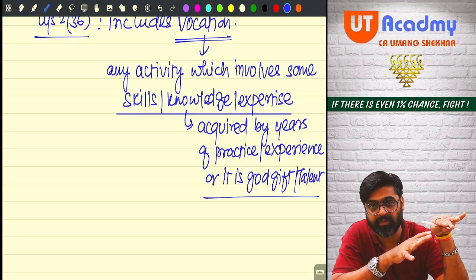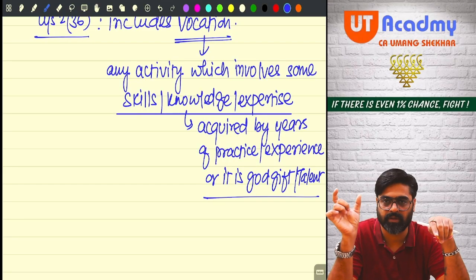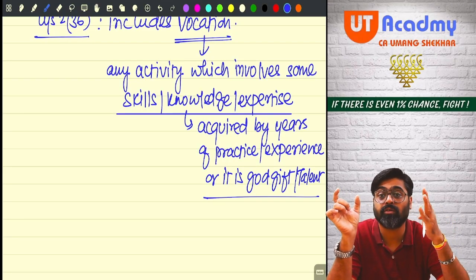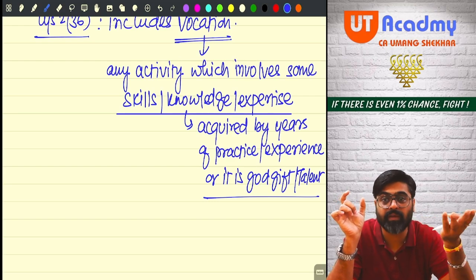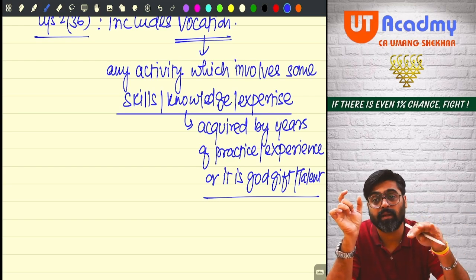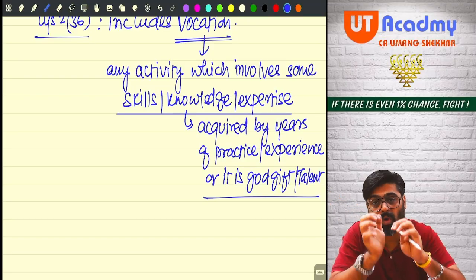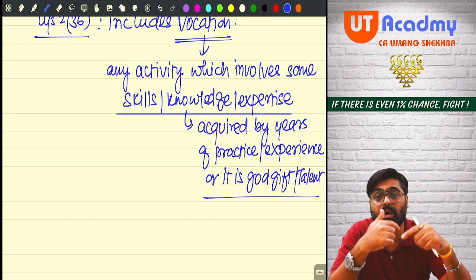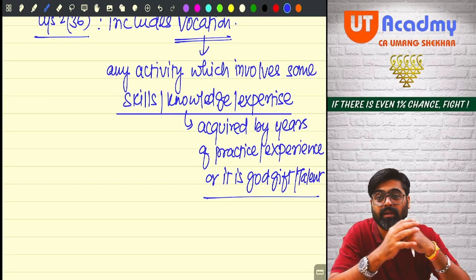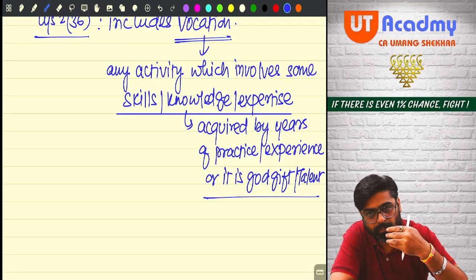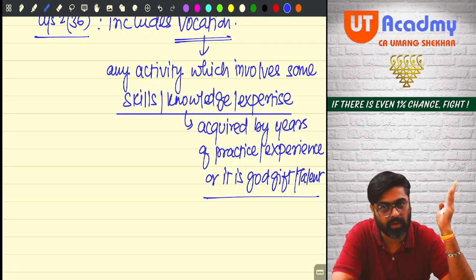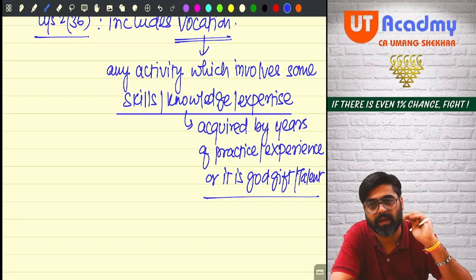If it involves qualification, then it is a pure profession. But if it does not involve any specific type of qualification, but the activity requires some knowledge, skills, etc., which is acquired by way of what? By way of years of practice. See, you want to play cricket. To play cricket, do you want some qualification or years of practice? Practice.